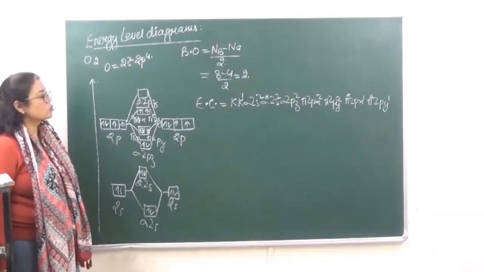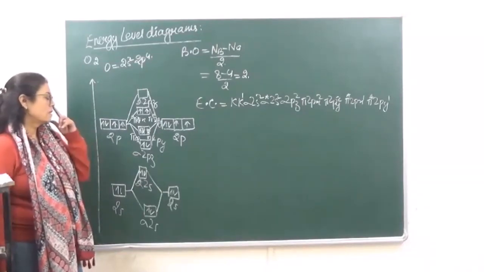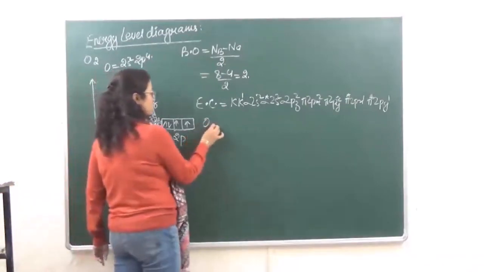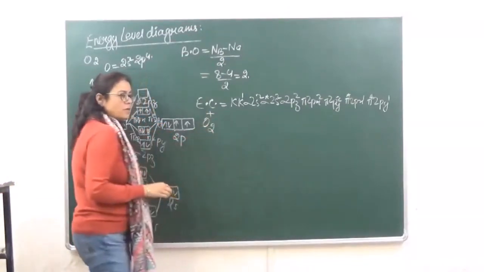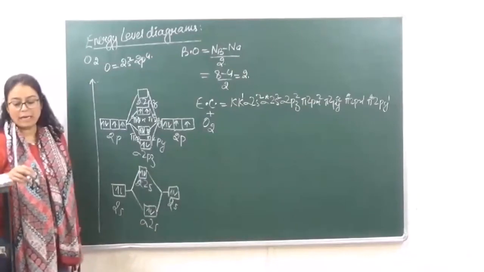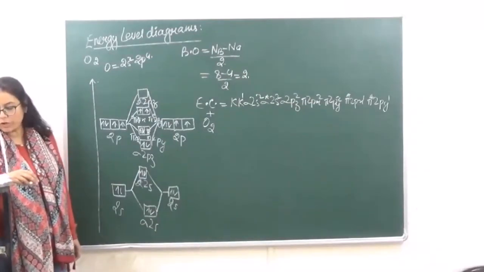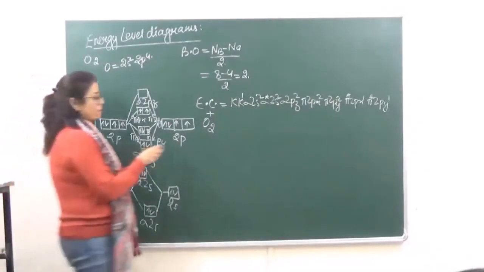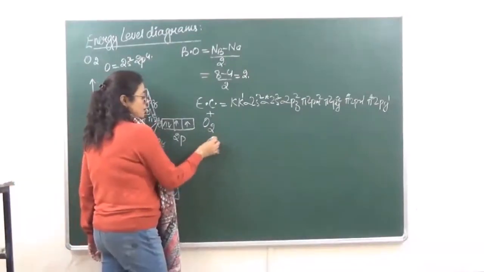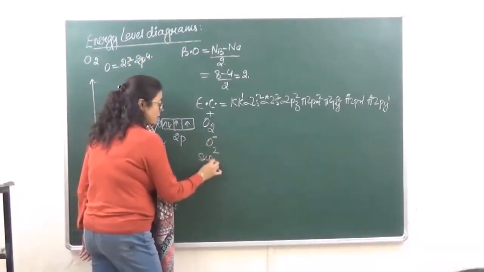Now in this case also we have to discuss the ions. O2 positive is known as the oxygen molecule ion. The next one, O2 negative, is the superoxide ion.